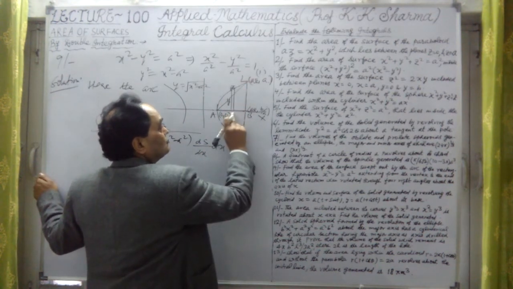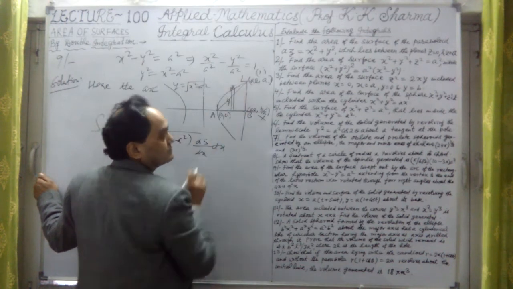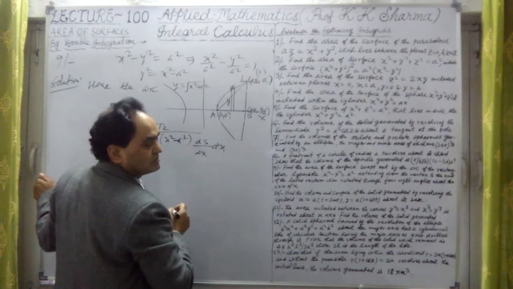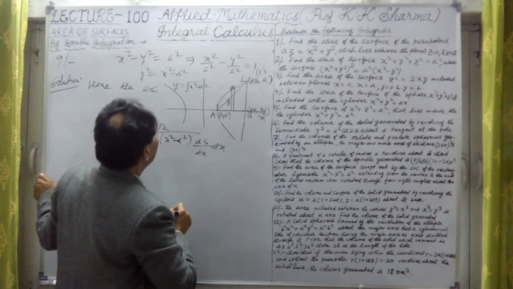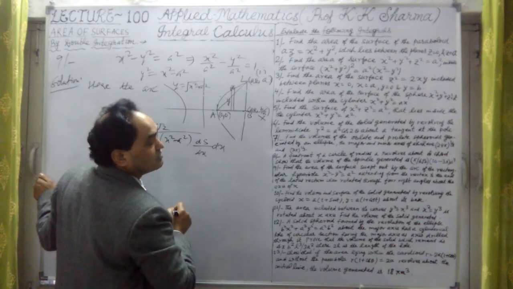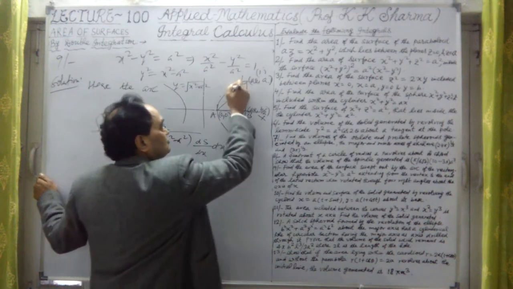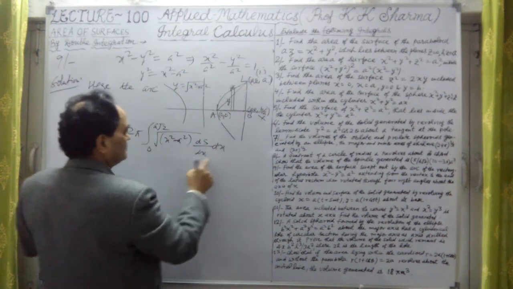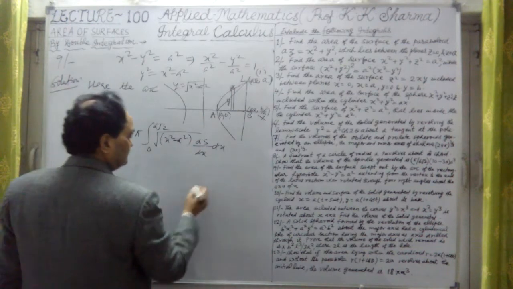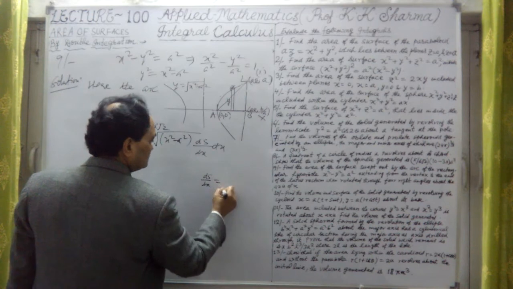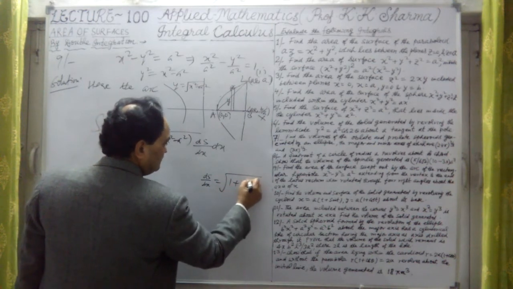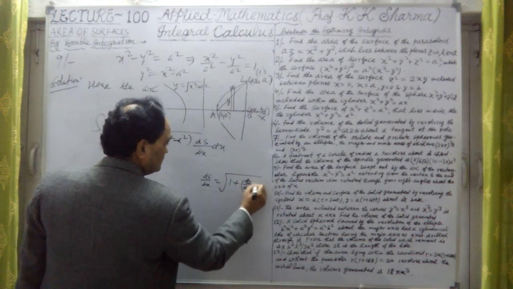I'm sorry. We do not take this ds. This ds we take in case of surface area, we calculated. Okay. In case of volume of surface area of revolution, in that case, we took this ds only. So this is ds upon dx into dx. What is ds upon dx here? So ds upon dx we know this is under root 1 plus dy upon dx whole square.